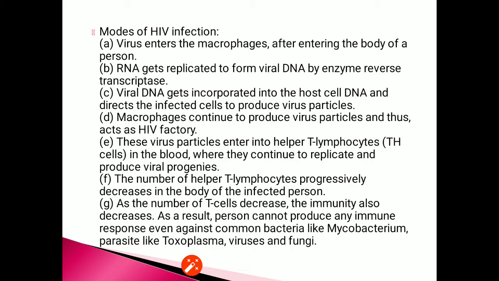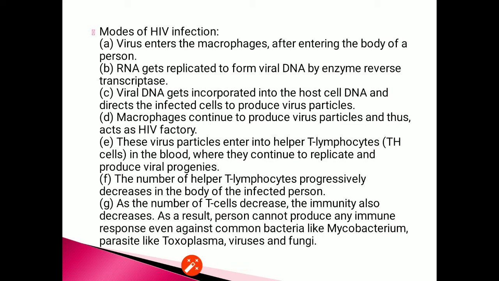RNA gets replicated to form viral DNA by the enzyme reverse transcriptase. Viral DNA gets incorporated into the host cell DNA and directs the infected cells to produce virus particles. Macrophages continue to produce virus particles and thus act as an HIV factory.